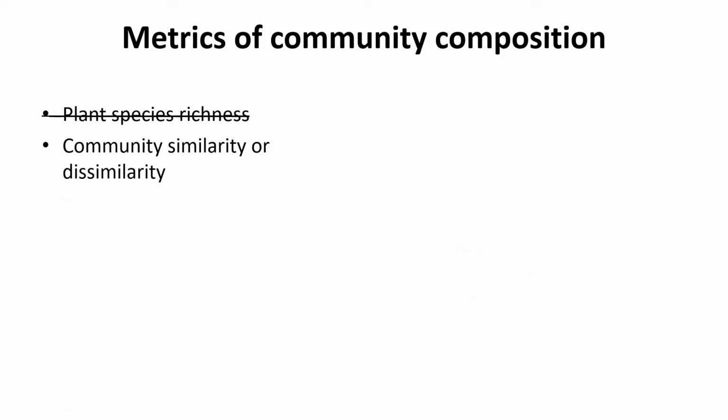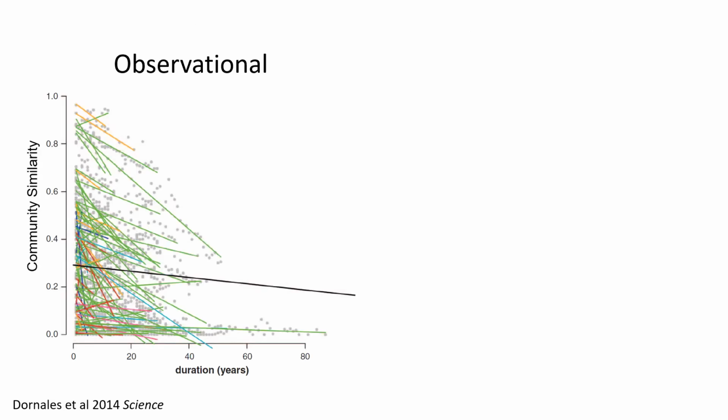And so then what is this missing? What is plant species richness as a metric missing? I would argue that it's missing thinking about the identities of those species as well as potentially their abundances. And so we could look at multivariate metrics of community similarity or dissimilarity to try and get at these aspects.